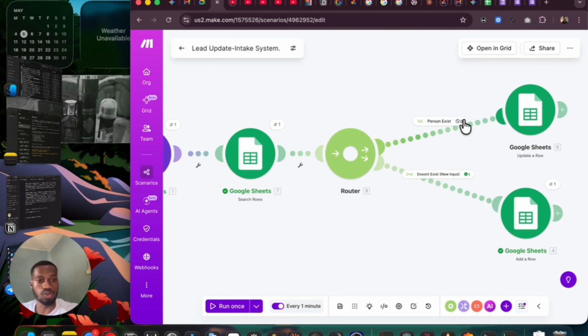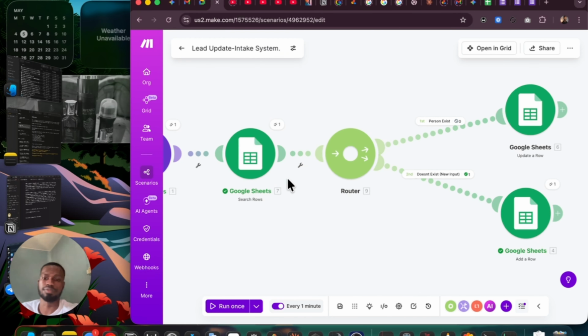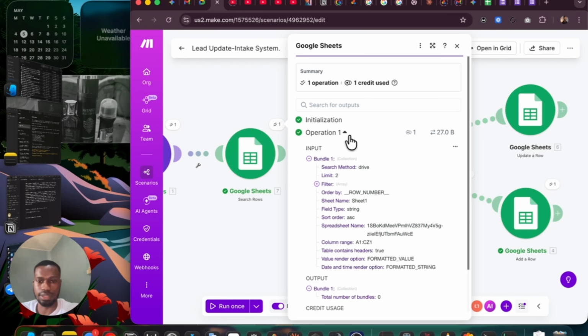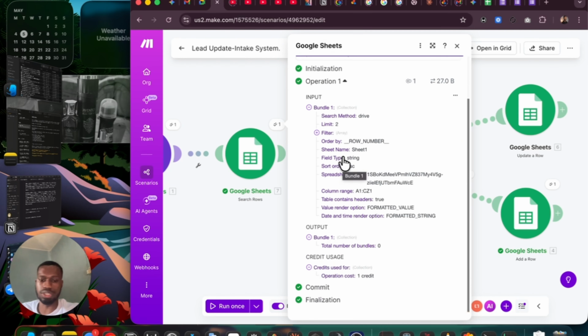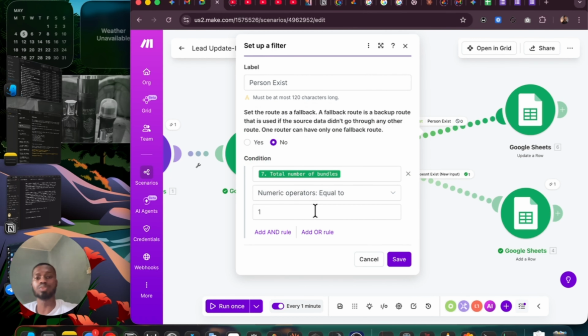Let me show you how to know that number. The number I used here, 1, and here I did not use any number. I'm going to show you how I got that in the first place. When we were searching for the rows, it's going to give us something. Total number of bundles, 0. You can see what's up now. So total number of bundles is 0 here. And this one I said the filter must be, the total number of bundles must be 1.